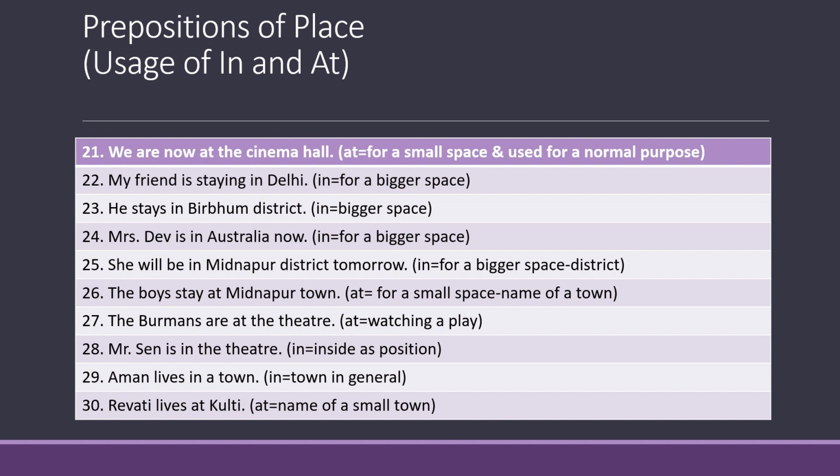Number 26. The boys stay at Midnapur town. Now, Midnapur town is a name of a town which is situated in Midnapur district.